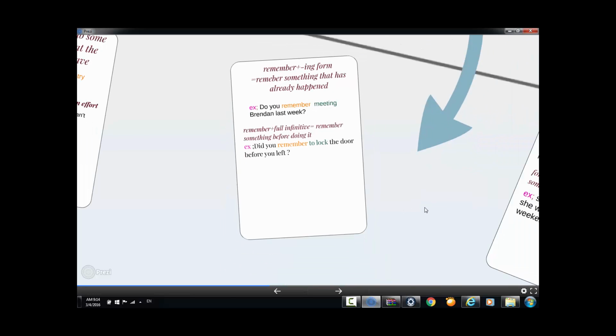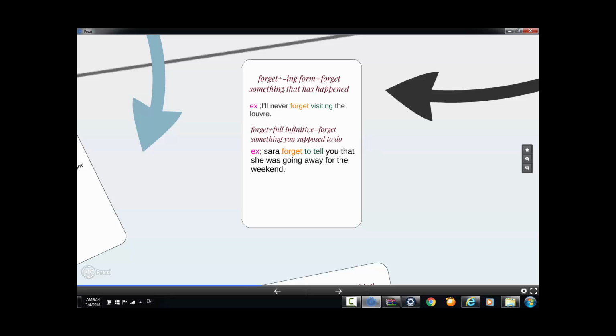Okay, next we have forget. Forget, when you follow it by the ing form, it means forget something that has happened. The action actually happened, but you forget it. Example: I'll never forget visiting the Louvre.